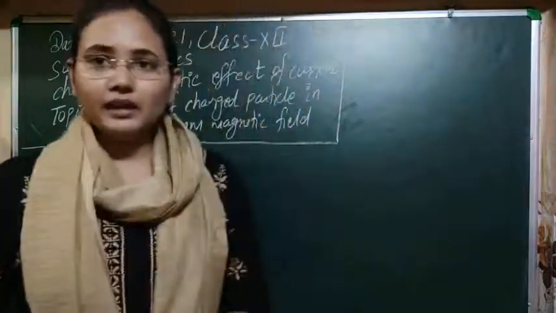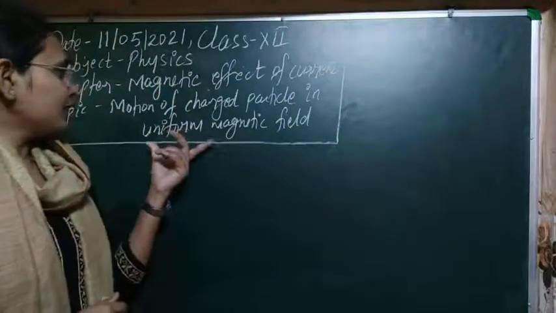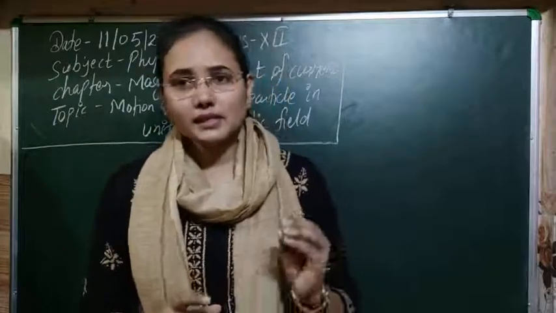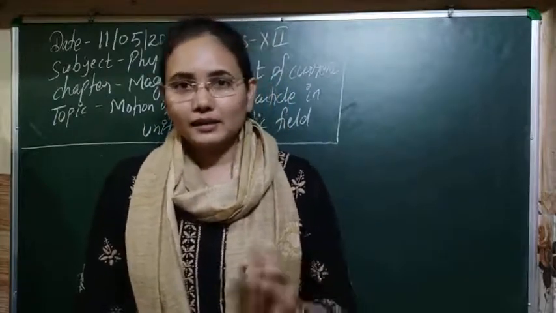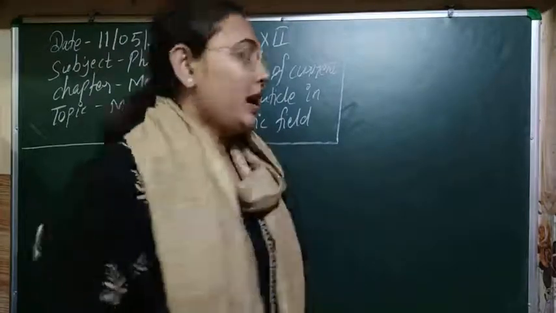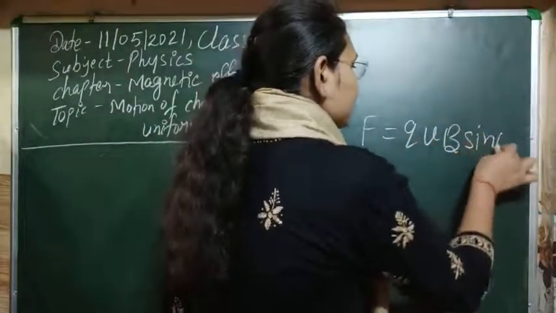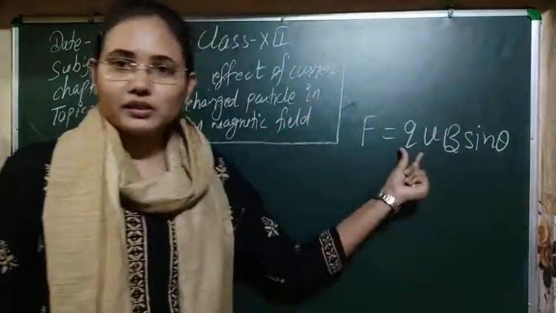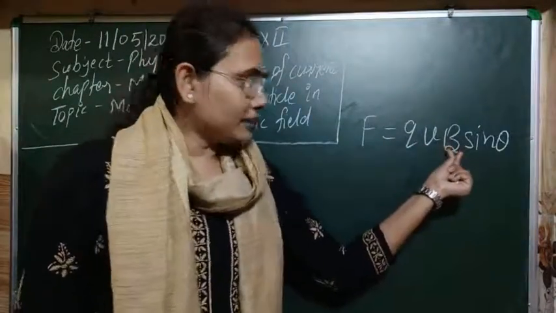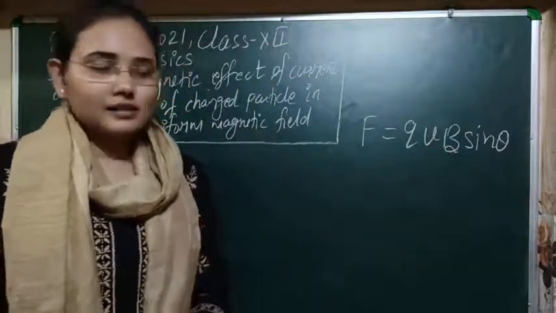The next concept, related to the same topic we discussed yesterday, is the motion of a charged particle in a uniform magnetic field. As we have discussed, if any moving charge enters an external magnetic field, it will experience a force, and the value of the force is equal to QVB sin theta, where Q is the charge of the particle, V is the velocity with which it enters the magnetic field, capital B is the uniform magnetic field, and theta is the angle at which it is moving with respect to the magnetic field.